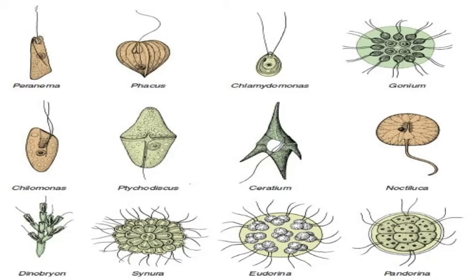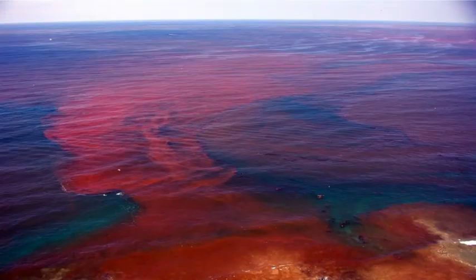You can see that all of these organisms have flagella as their locomotory organs, and most of them have these flagella in pairs. That means they have two flagella. That's why they are known as dinoflagellates. This is the image of a sea showing red tide. You can see that the entire surface has been covered red. That is because of the dinoflagellate Gonyaulax.